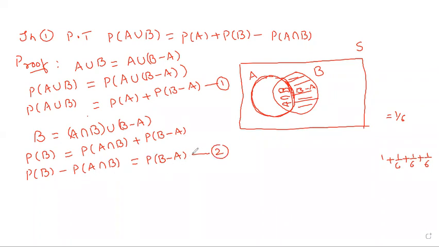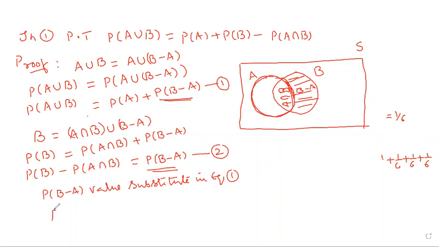From 1 and 2, substitute the value of P of B minus A in equation 1. Now substitute in place of here.